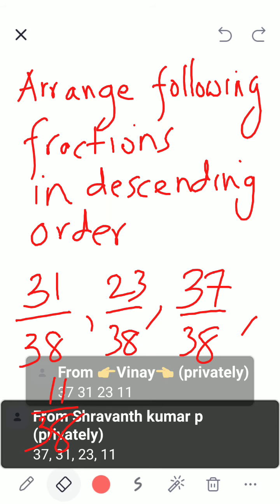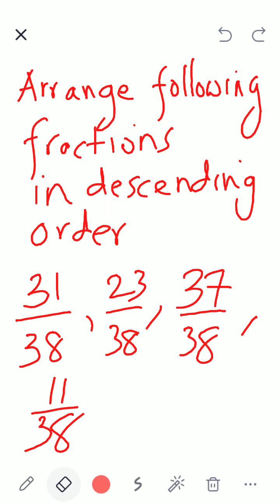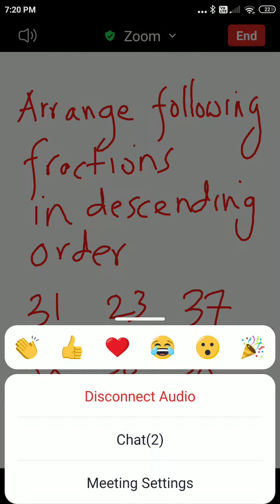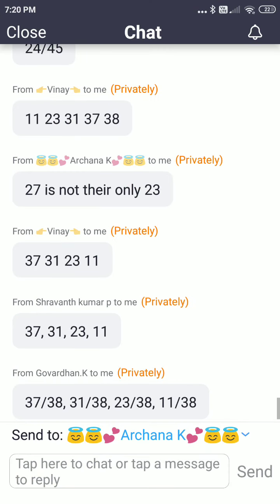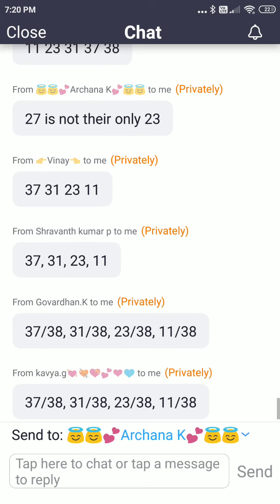Correct, Shravant. Very good. That was fast. Correct, Govardhan. It's very simple, children. If you all understand greater than and less than, it is simple. Okay, children, time's up.